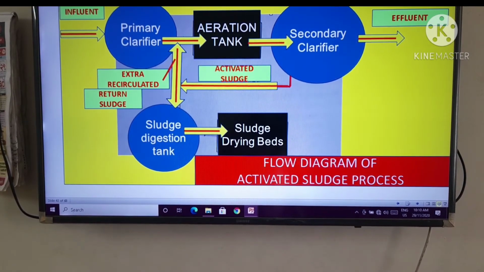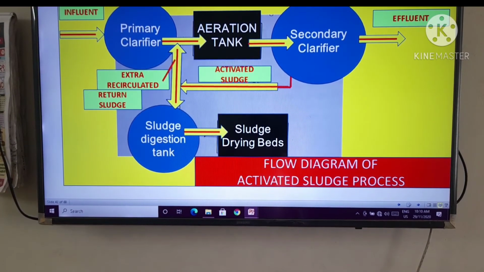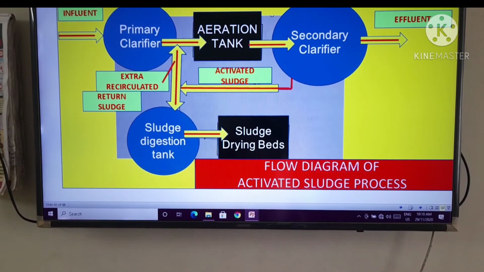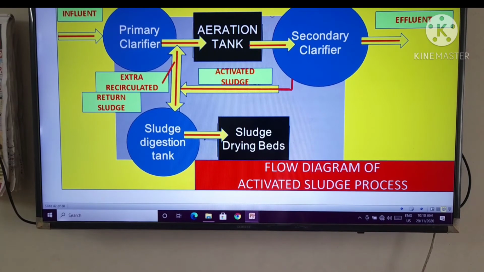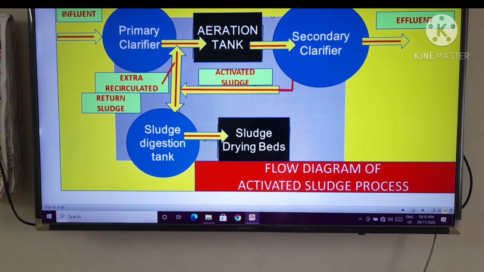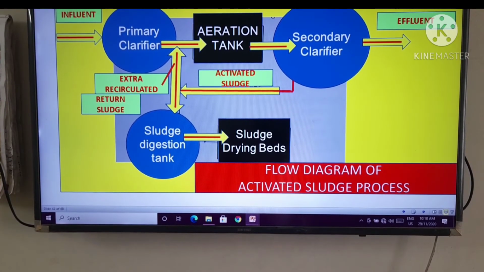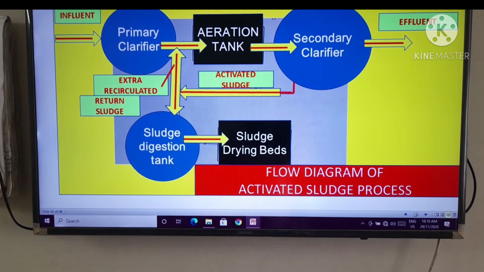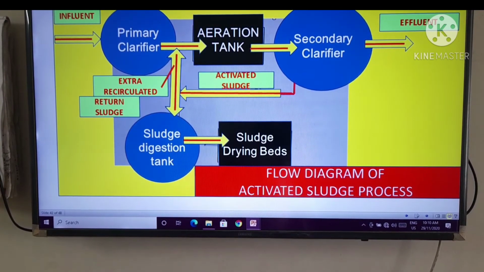And afterwards the removed sludge, that is the extra recirculated sludge, is placed into the sludge digestion tank, right?